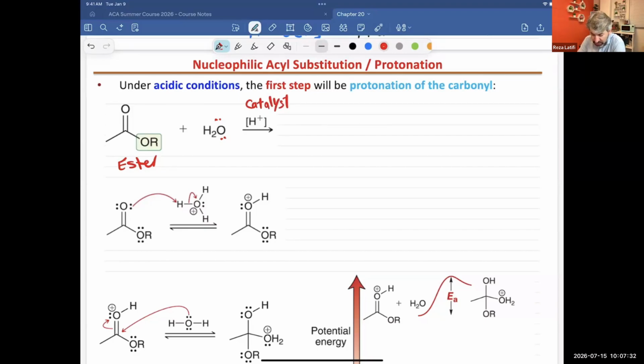From water, take one H and pair it with R. That's going to give us an alcohol. And the second one is we will replace the OR by OH. So remember, we have one H here and one there, and we have 2 H's in total. We started with 2 H's from water, or 2 H's on the left, and we still have 2 of them. Again, the purpose of the H+ is to speed up the reaction, and you will recover it at the end.